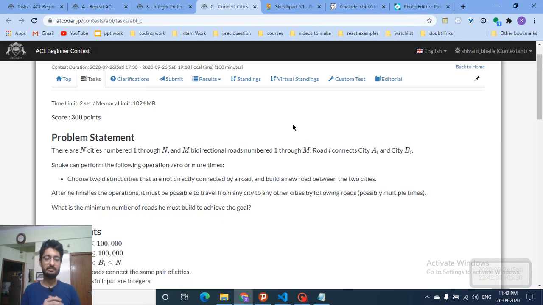The third problem states that there are n cities numbered from 1 to n, and there are m bidirectional roads connecting these cities. Now Snuke can perform an operation any number of times, 0 or more. He can choose two distinct cities which are not directly connected, and build a road between them. After building some roads, he should ensure that you can travel from any city to any other city. So what is the minimum number of roads you have to build? That's the simplest question.